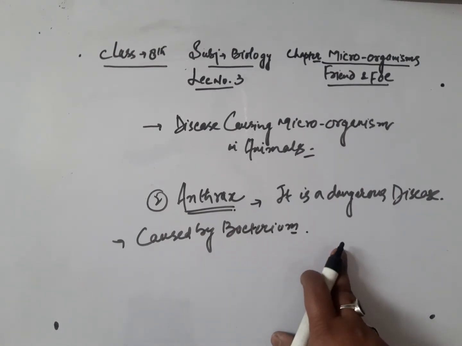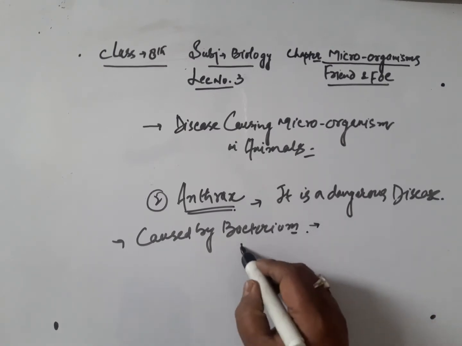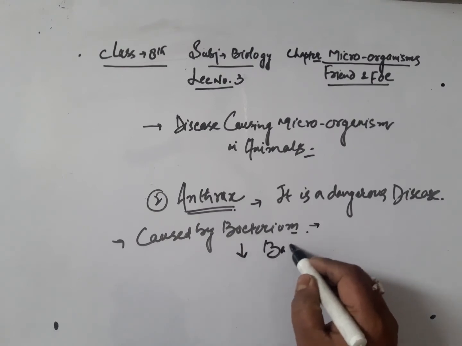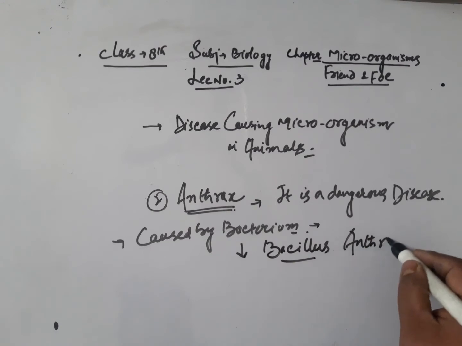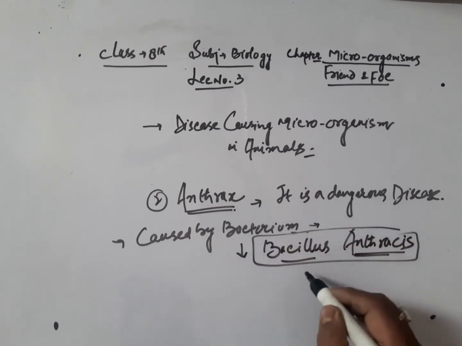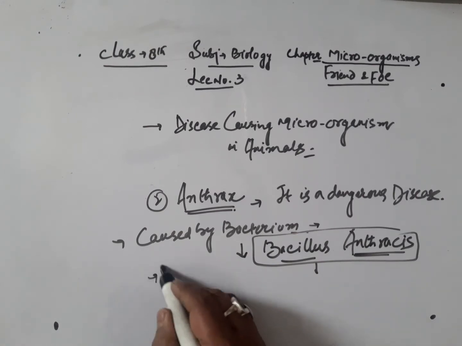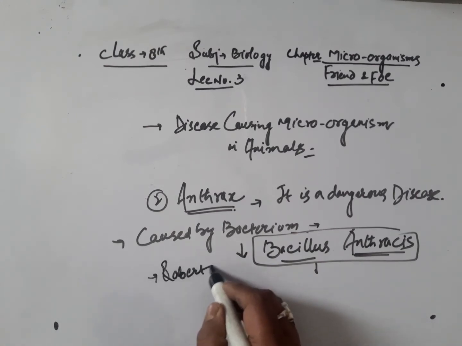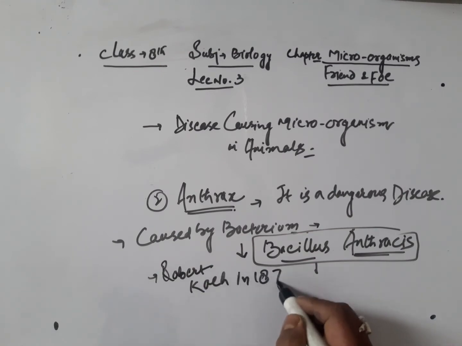The causative microorganism of anthrax disease is a bacterium, and the name of that bacteria is Bacillus anthracis. Remember that. This is the name of the bacteria which causes the disease called anthrax. And it was discovered by Robert Koch in 1876.